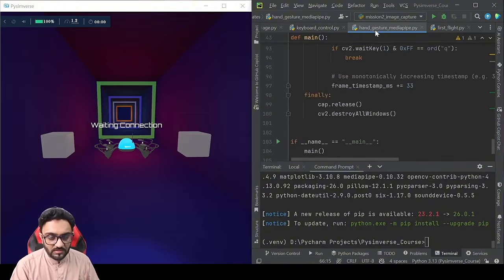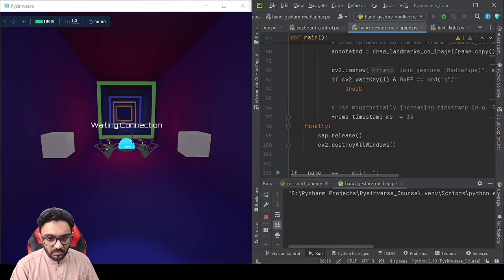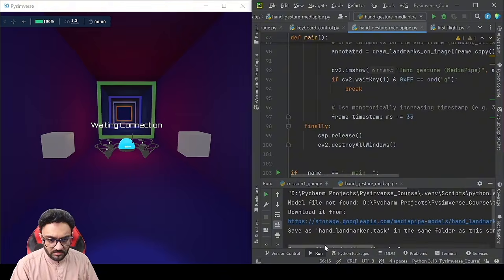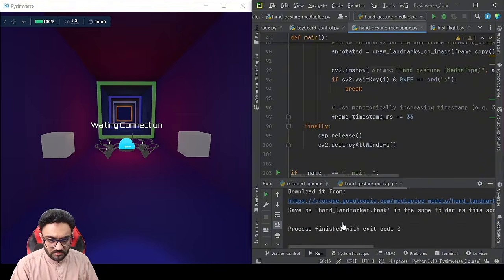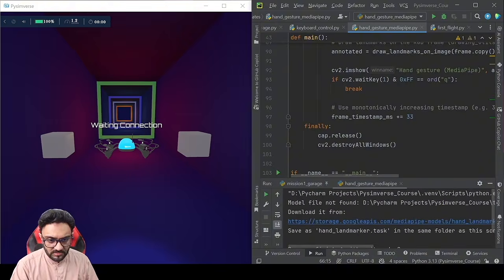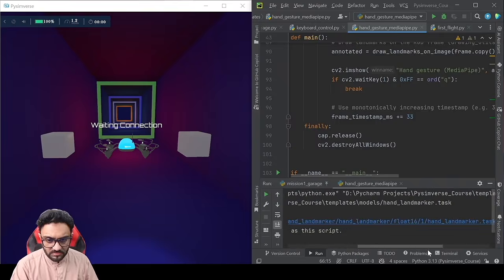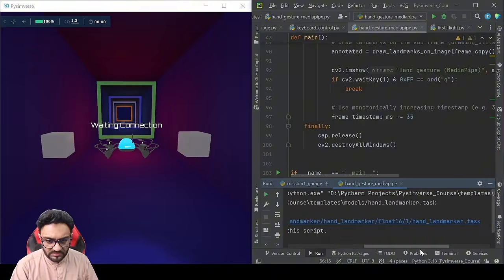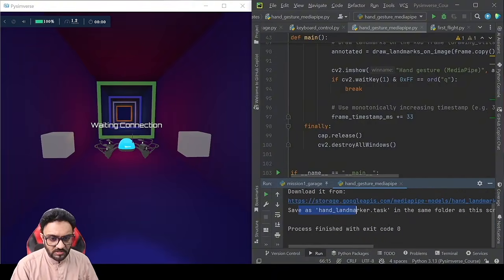So let's run this and see if it will work. I have a few cameras connected, so I'm not sure. It's saying model not found. It's saying download it and save as hand landmark in the same folder as the script.